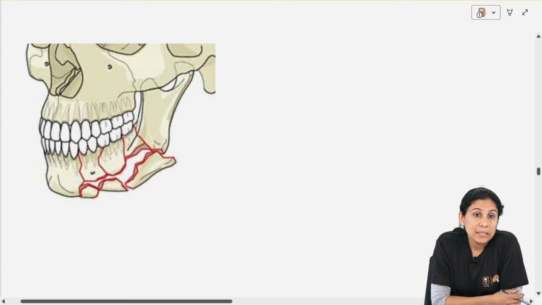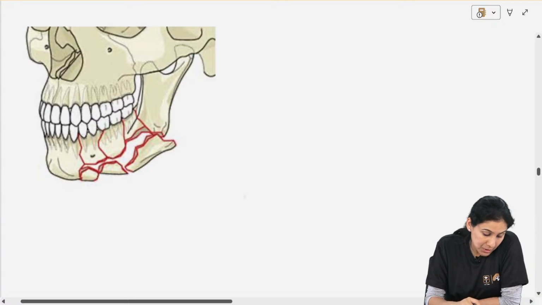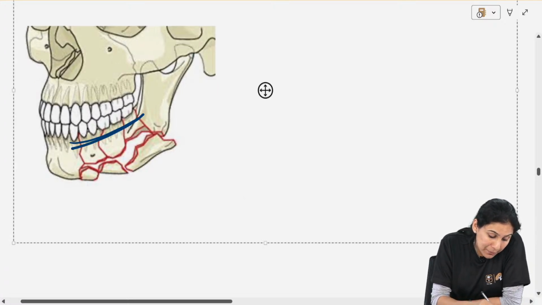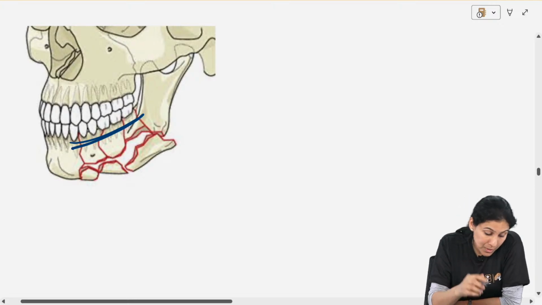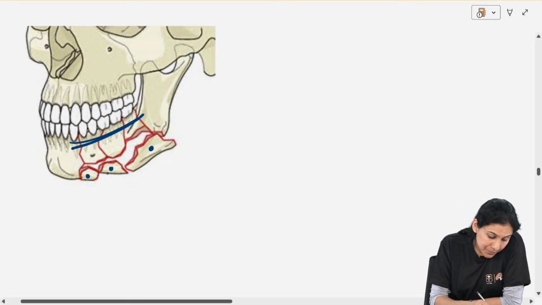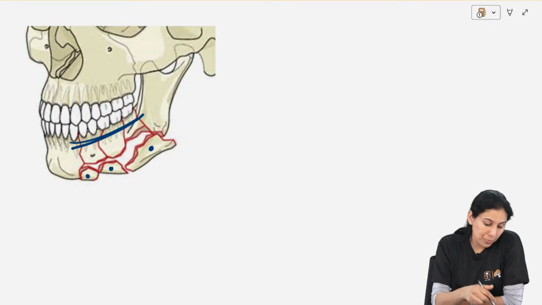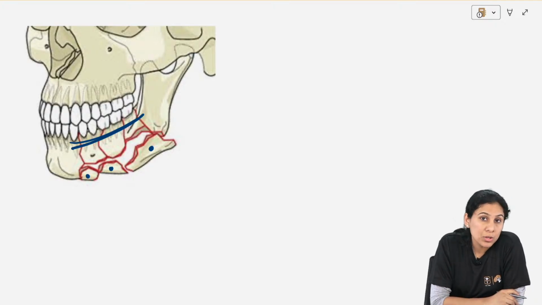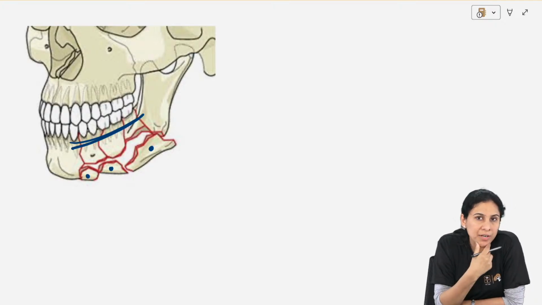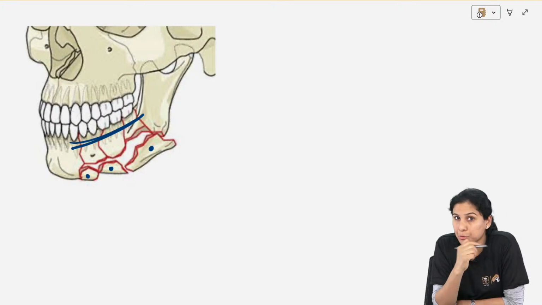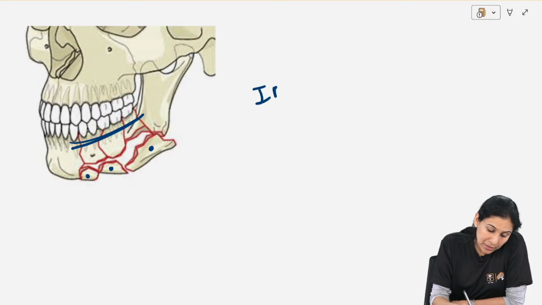What about this? This is also a comminuted fracture where the occlusal segment is relatively okay, but this segment is separated from the superficial bone. Now what will you do? Again, you can do both. Both are correct.